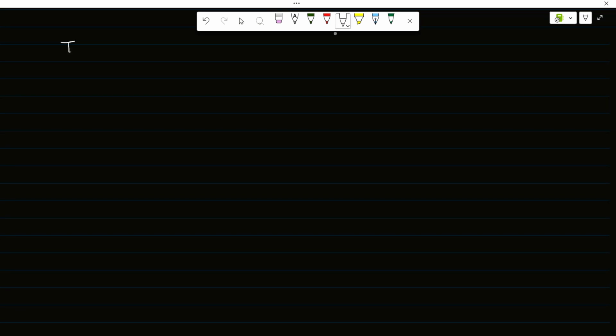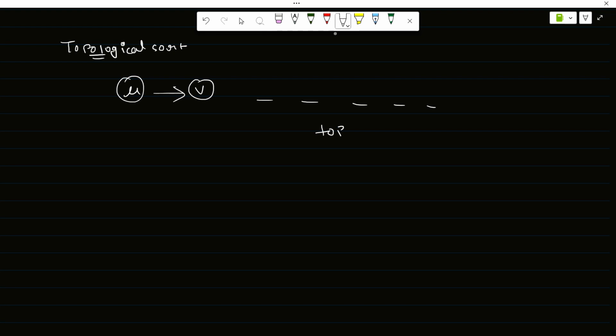So let us try to understand topological sort. So what is topological sort? Suppose you have nodes U and V. There is an edge from U to V. So in topological sort, U always comes before V. U always comes before V.